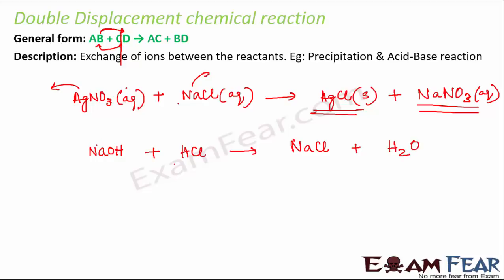So in this case, if you see, Na is kicked out of NaOH, and H is also kicked out of HCl. So this Na is kicked out, so Na combines with Cl to form NaCl. H, which was kicked out, combines with OH to form H2O. So this is also an example of double displacement reaction.